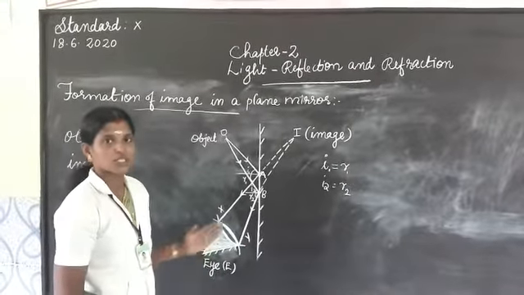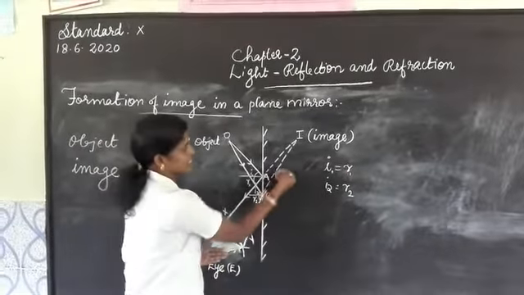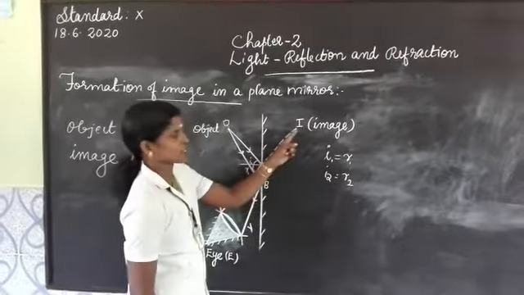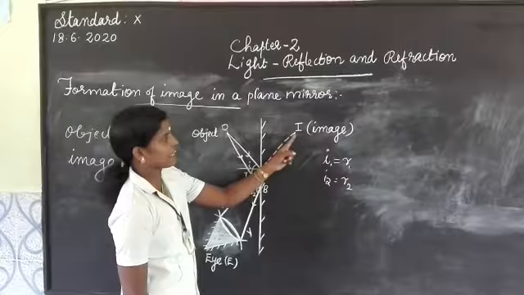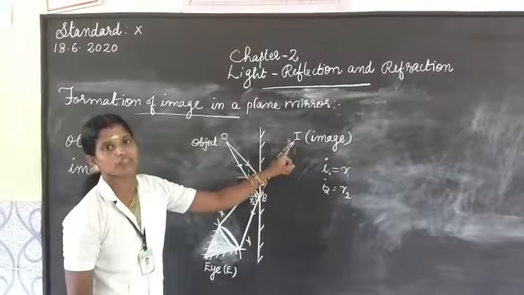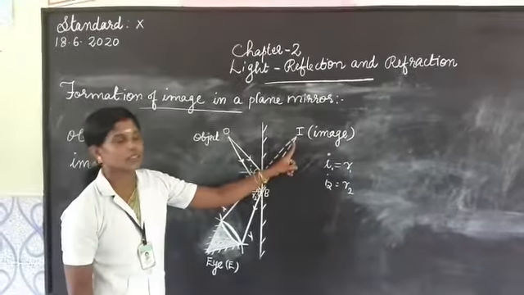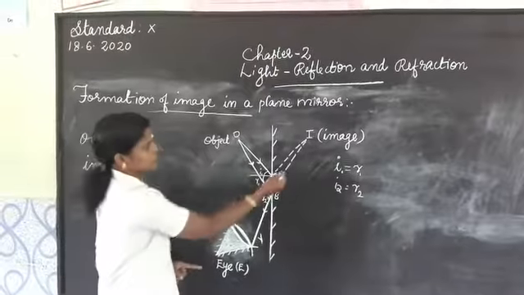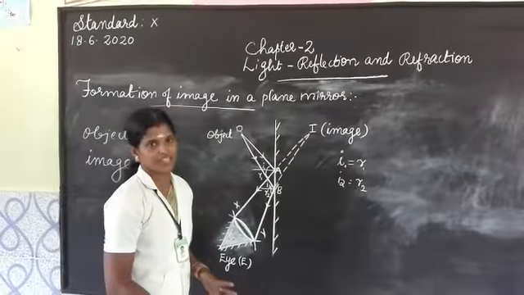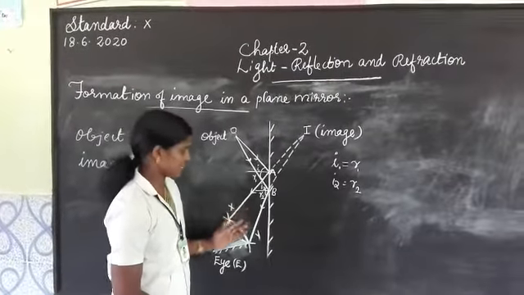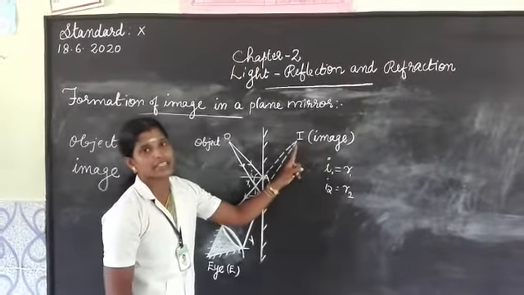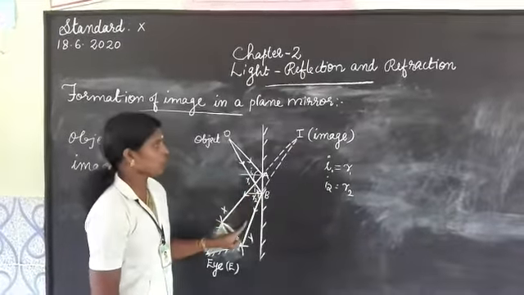So what we have to do to get an image is extend the light rays. The light rays are extended backwards and we get the point of intersection at this point. Looking from this place, we feel that the light rays are coming from this point, and here we get the image of this object. So this image is not formed due to the actual intersection of the light rays. We extended these light rays backwards and got this point of intersection.